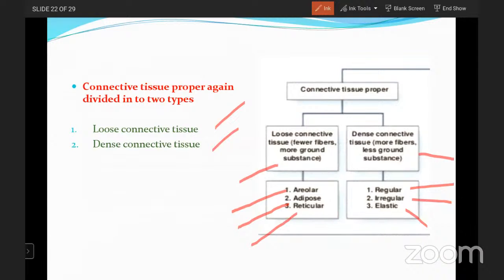Connective tissue proper is again divided into two types. One is the loose connective tissue, and the second one is the dense connective tissue. Loose means the term itself indicates few fibers and more ground substance is present. Examples: areolar, adipose, and reticular. And dense connective tissue: regular, irregular, and elastic. Okay, this is the classification of the connective tissue proper.